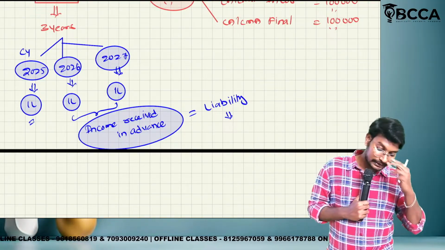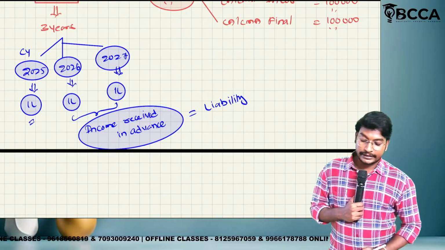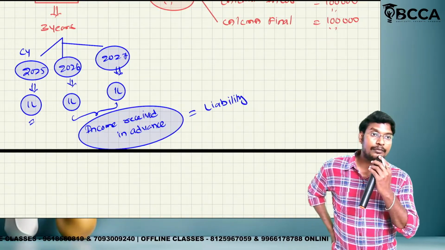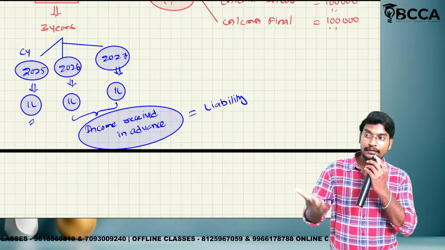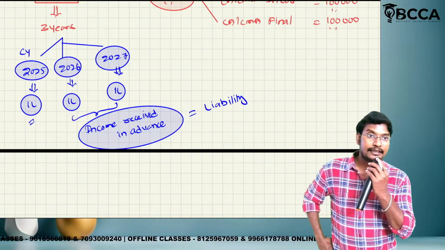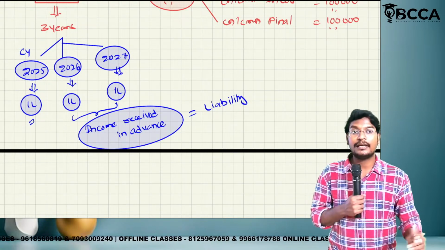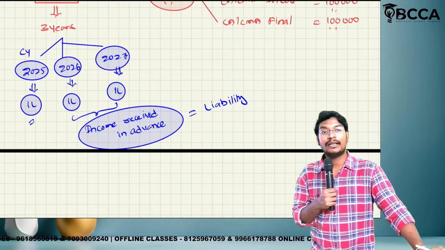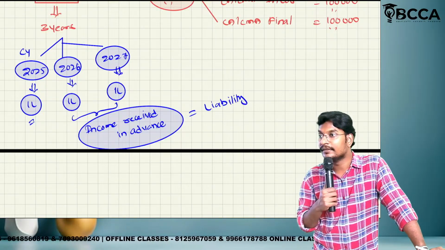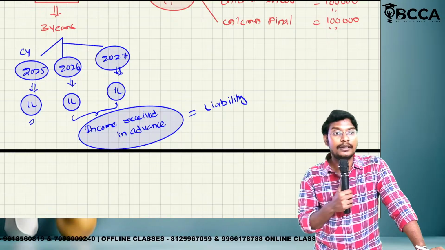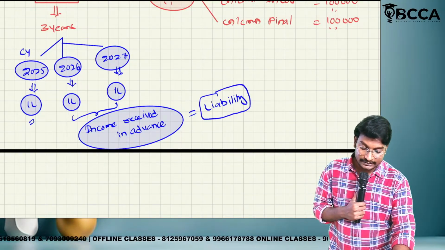So up to now, this is only the liability. Because we have given the service in the current year, and we will give the service in the next year. This is called as a liability. So this 2 lakh will be recorded in the liability side of the balance sheet. 1 lakh will be recorded in the income side, nothing but credit side or debit side? Nothing but credit side of the P&L account. This is just a liability. Please remember it is just a liability.